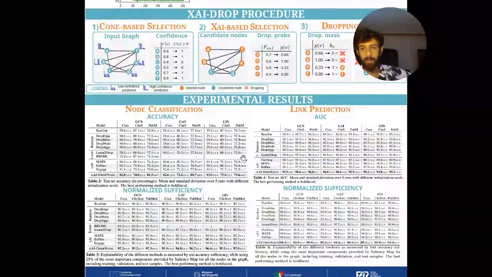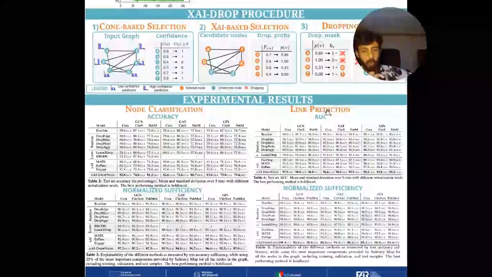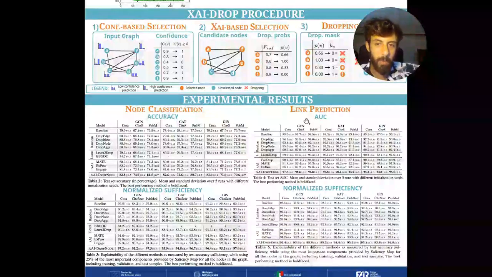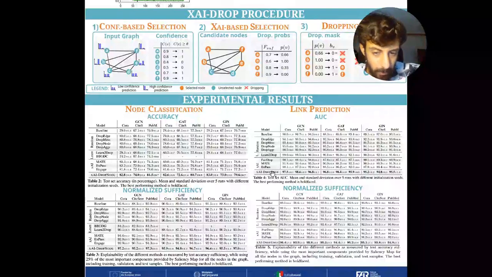But since our framework is quite general, we can extend it also to link prediction, since we just need to have a confidence value, we need an explainer, and we need a metric for the explanation. Then, of course, when we apply link prediction, we will drop the edges, since they are the samples on which we have the confidence score.